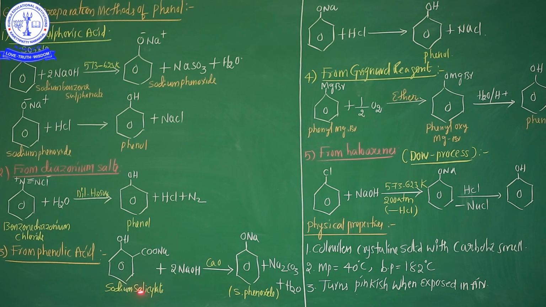So this is sodium salicylate treated with sodium hydroxide in the presence of calcium oxide. Now sodium phenoxide is formed.